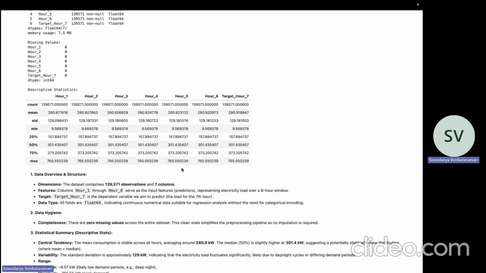The standard deviation is approximately 129 kilowatts, showing significant variation in electricity demand. Consumption ranges from 9.5 kilowatts during low demand periods to over 765 kilowatts at peak demand, highlighting the need for robust regression models. Overall, the dataset is clean and well structured.